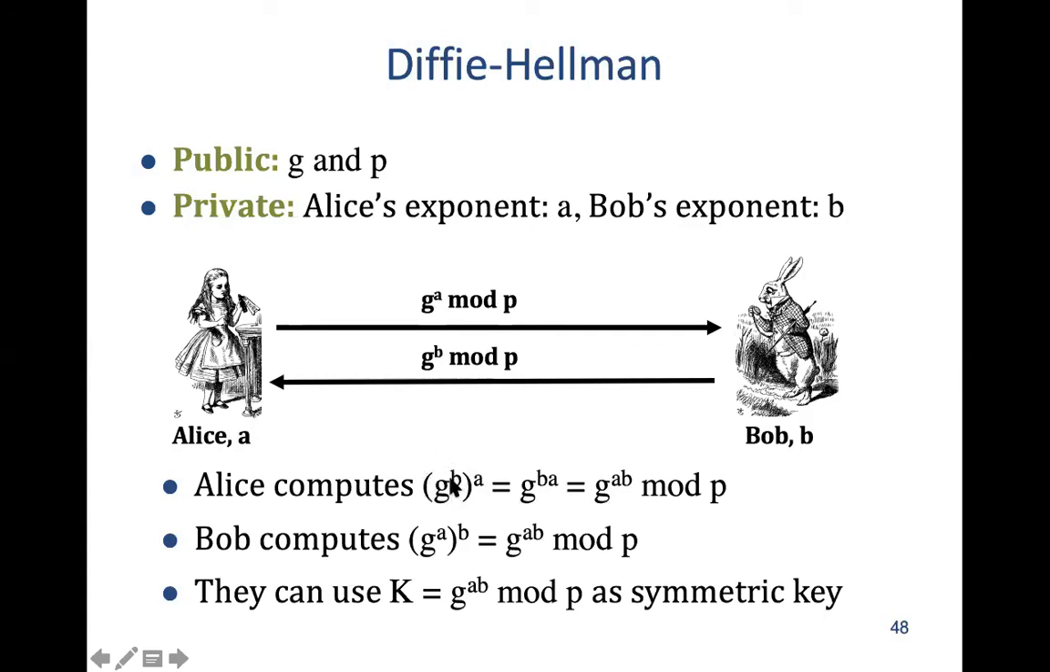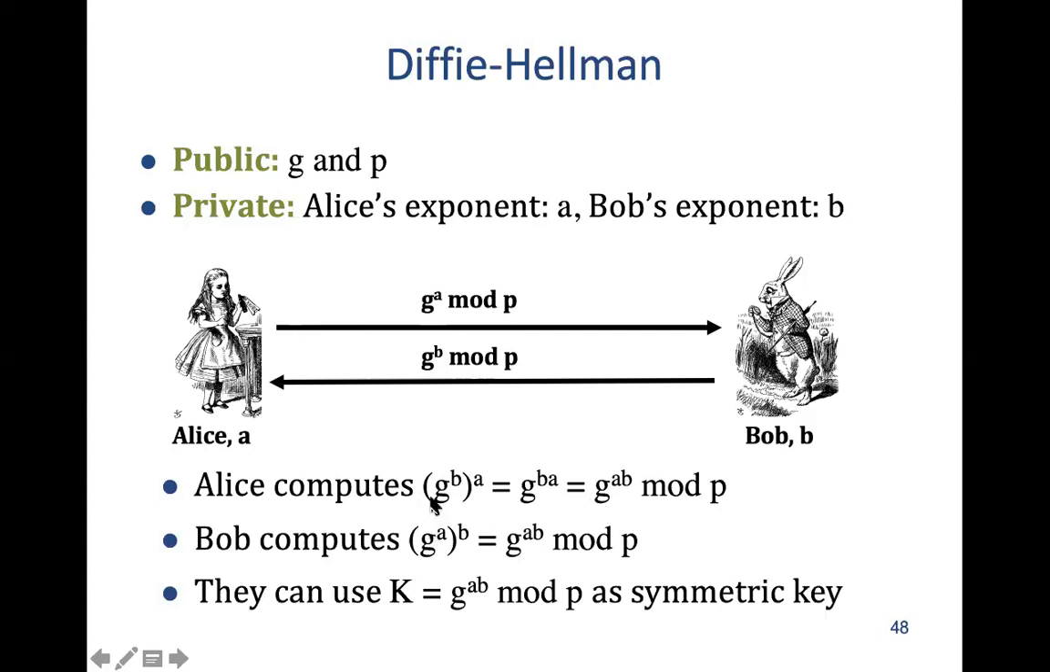What Alice will get from Bob is G raised power B mod P. Then she knows the value of A, and she takes the power of that. Suppose B is 5 and A is 6. She knows the value she has received from Bob, so she raises it to the power of whatever her value A is, and she gets G raised power BA, which is G raised power AB mod P.